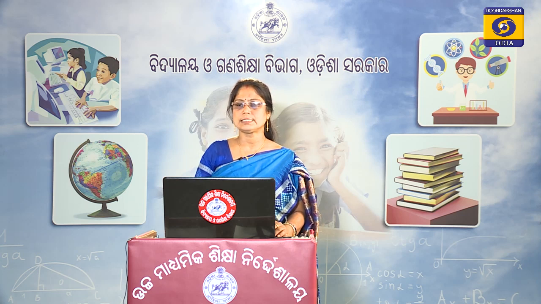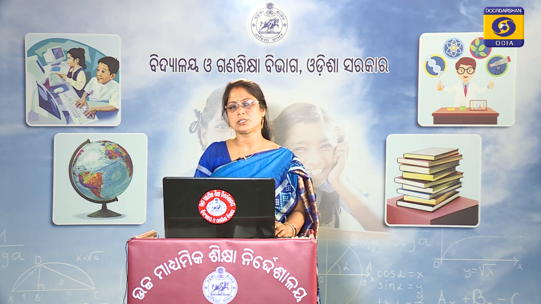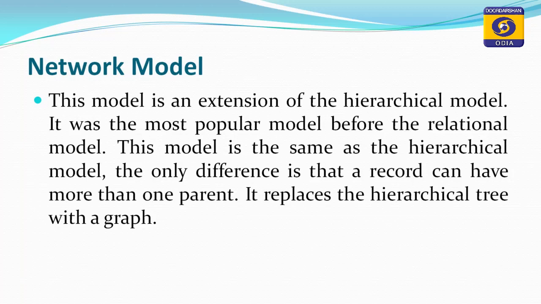The only difference is that a record can have more than one parent, which is not supported in our hierarchical model. It replaces the hierarchical tree with a graph structure.